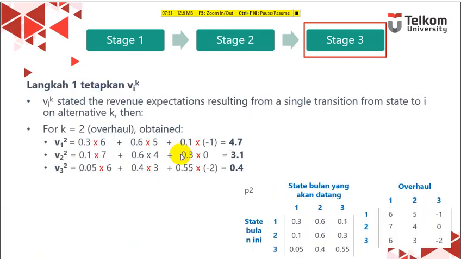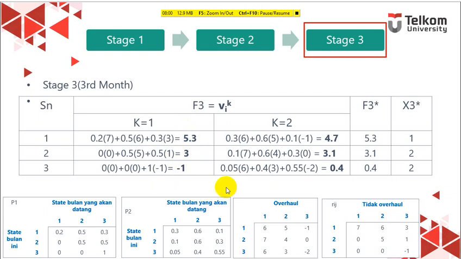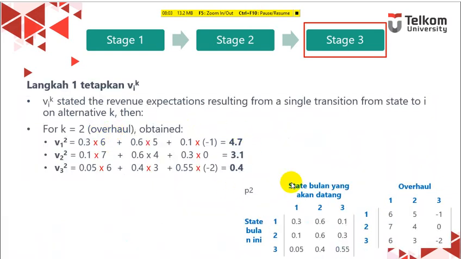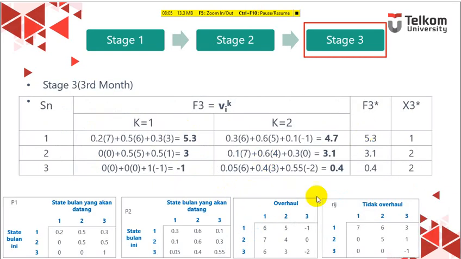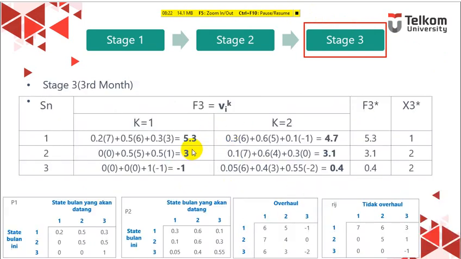And then, so this is the overhaul, not overhaul decision. This number we located in here, and this number for doing overhaul is in here. Okay, so we just move it here. 0.2 multiplied by 0.3, 0.5 multiplied by 0.6, 0.3 multiplied by 0.1, it will be here. So it's really the same number. We just put it here and here to here.